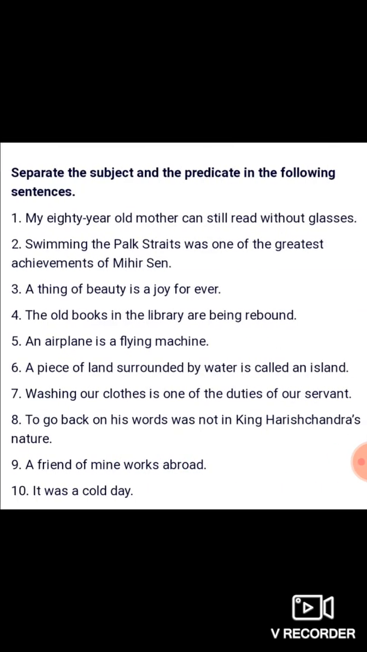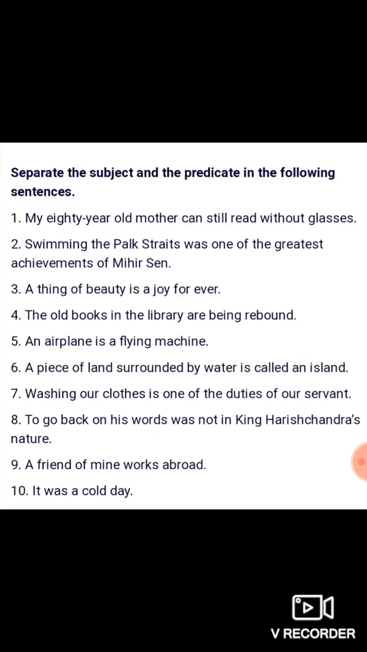Let's see the next exercise. It is the same thing. You will follow the same instruction. Separate the subject and the predicate in the following sentences. Number 1, my 80-year-old mother can still read without glasses. Number 2, swimming the park streets was one of the greatest achievements of Mihir Sen. Number 3, a thing of beauty is a joy forever.